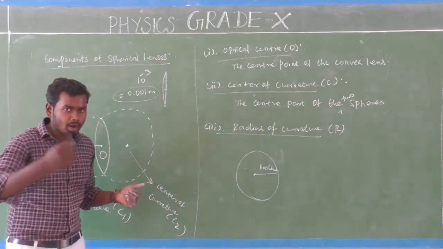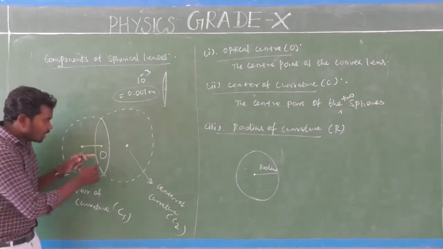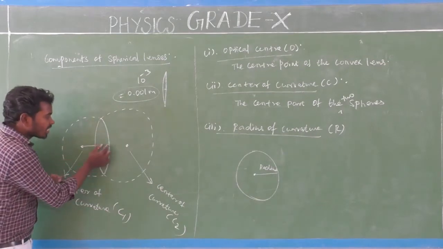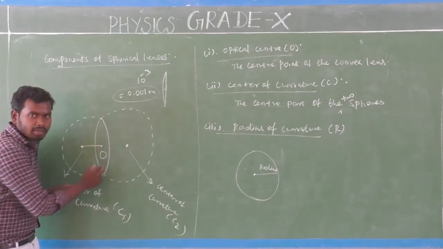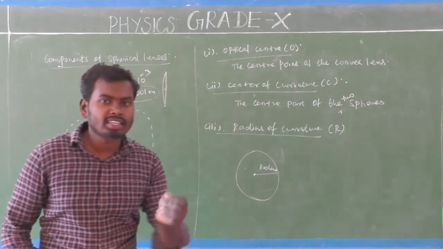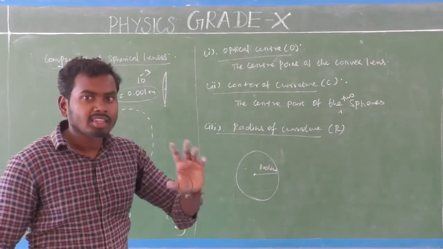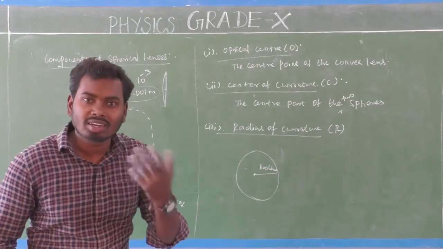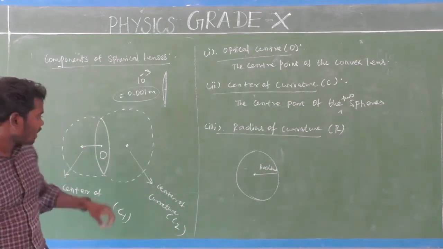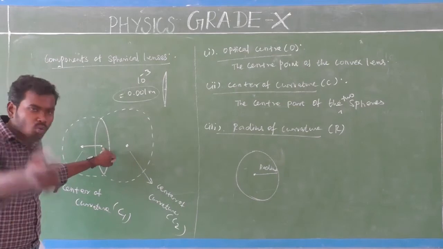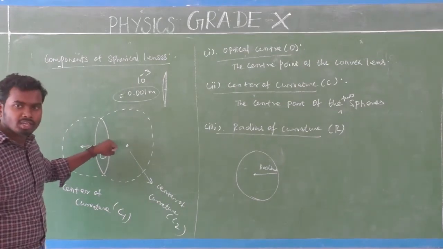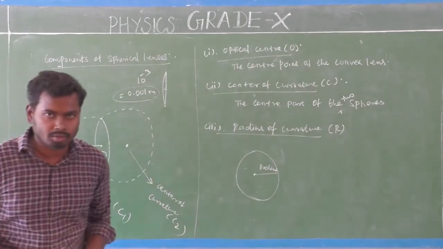So look here, a very important point. The distance between this optical center and the circumference of the spherical surface is very small. So that is negligible, which means we should not consider it. So we can take either the optical center or the surface of the circumference. No problem at all.